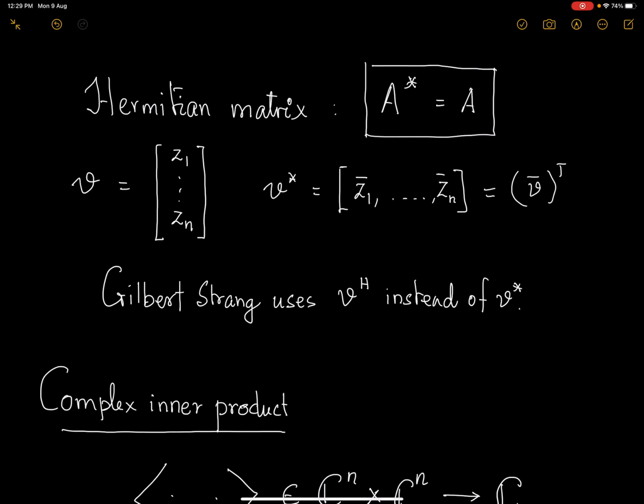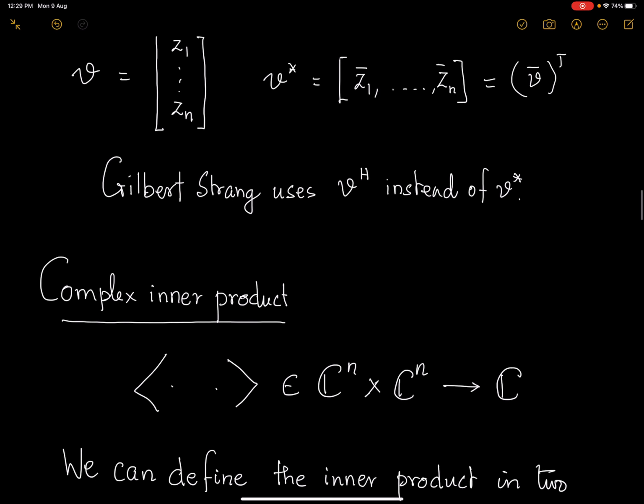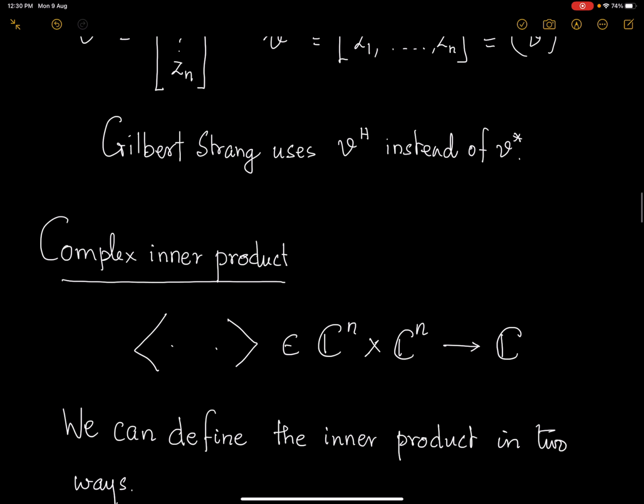So how do we define the complex inner product? We are entering into slightly involved technical territory, and that's what I would like people to really concentrate on. Here, my inner product happens between two vectors in Cn, just like in the case of Rn, where it happened between two elements of Rn. We are combining two elements, multiplying essentially. And that inner product should return me a complex number.